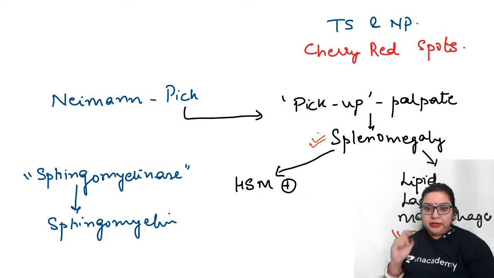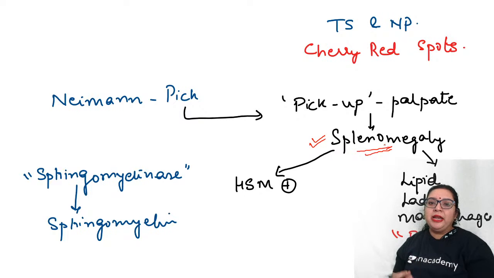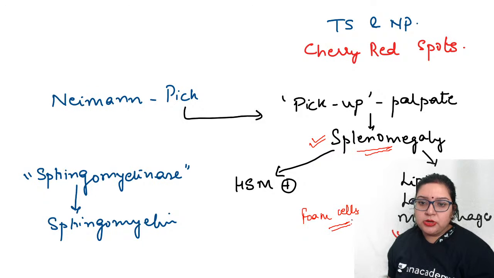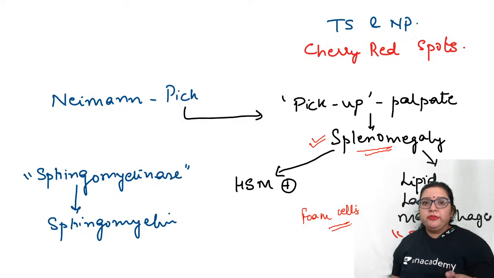Also, one important thing is splenomegaly. The spleen is big. That means what is happening? The spleen has got some fat in it. This fat is nothing else but lipid-laden macrophages, which are called foam cells. I'll just write down over here, foam cells. So two things from Niemann-Pick.